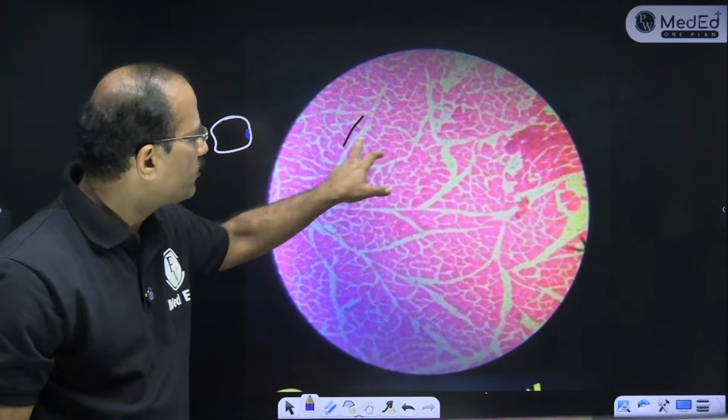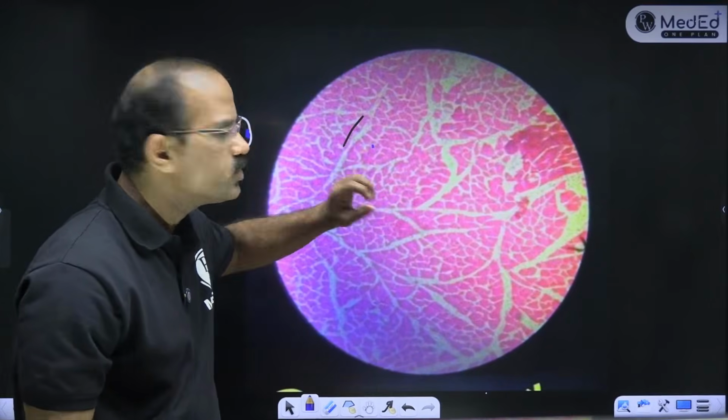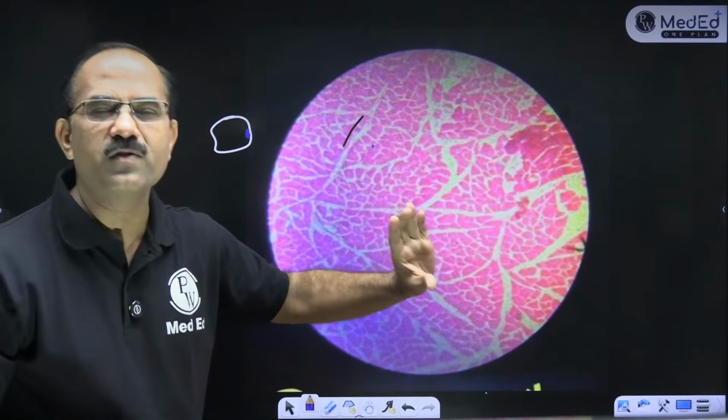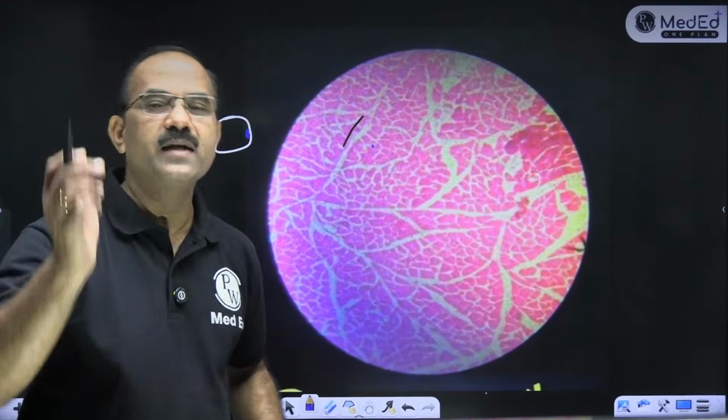Nucleus is at the periphery. इतना clear नहीं दिख रहा है ये, but you can see the nucleus here. I can't zoom it. Zoom नहीं कर सकता हूँ मैं. You can see this TS of the fiber, muscle fibers. The nucleus is placed at the periphery. Okay, so this is a skeletal muscle.